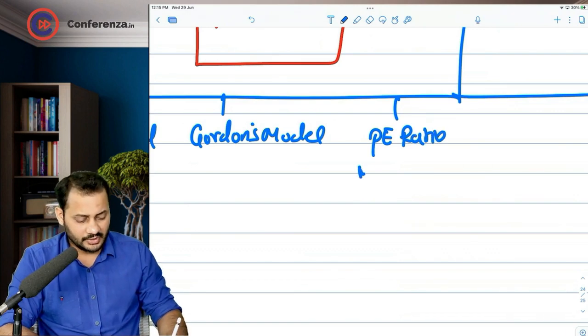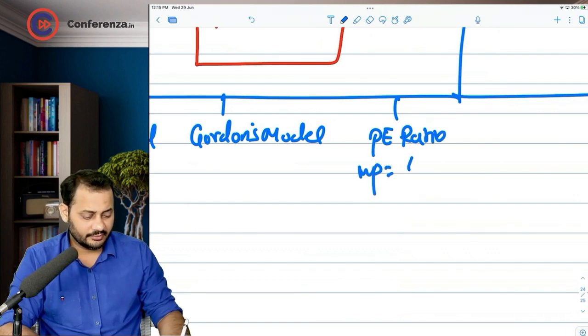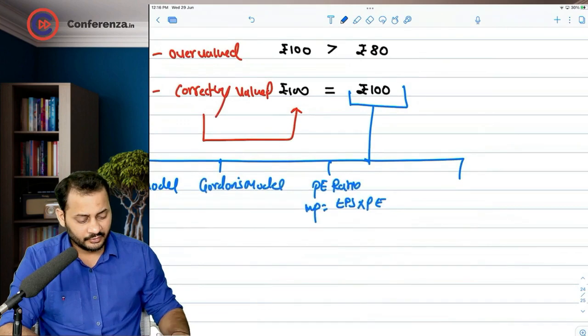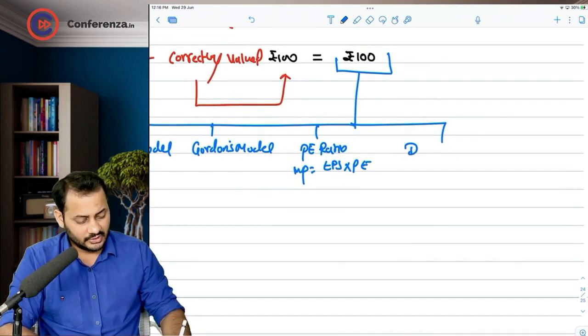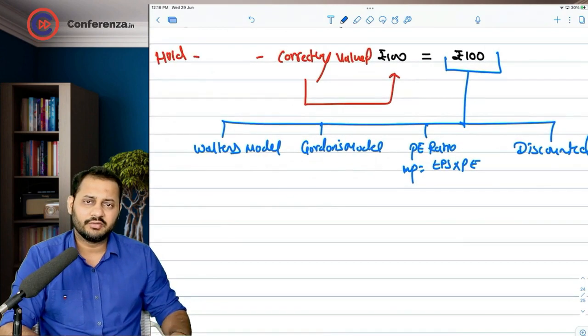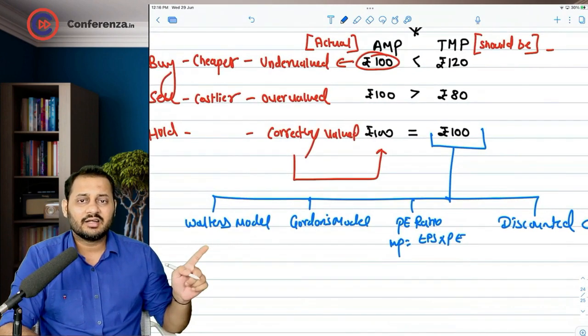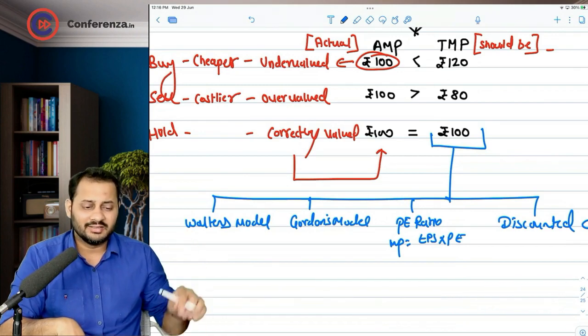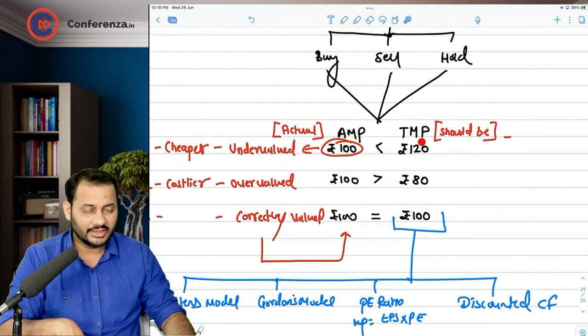Do you remember the market price? Theoretical market price is calculated by EPS multiplied by P/E ratio. This is also one of the ways to calculate the price. Okay, and discounted cash flow methods. There are many things that we are going to learn. These are the theories that we are going to learn in this chapter. By learning this theory, we are going to calculate the theoretical market price.